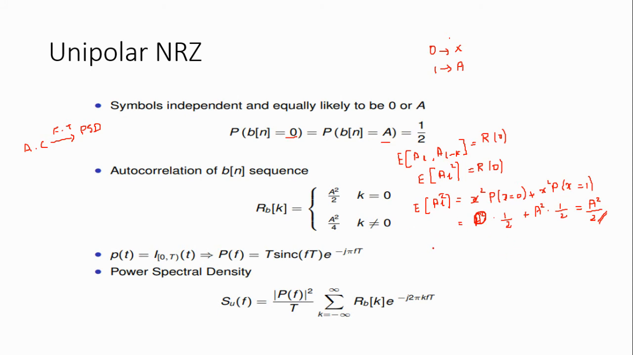If the k value is not equal to 0, the symbol pairs may be 0 0, 0 1, 1 0 or 1 1. At that time, the probability of each occurring will be 1 by 4.